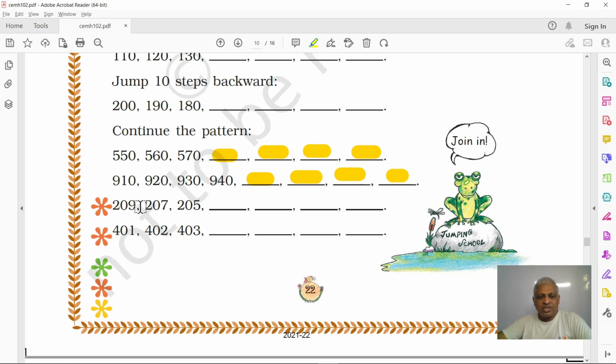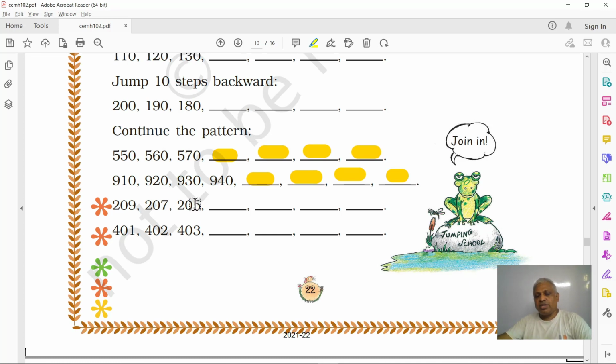Now you see these numbers. Do you notice whether they're going forward or backward? 209, 207, 205. They're going backward. Decreasing. So decreasing by how much? 209 minus 207 is 2. 207 minus 205 is 2.